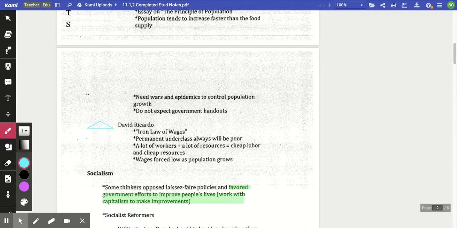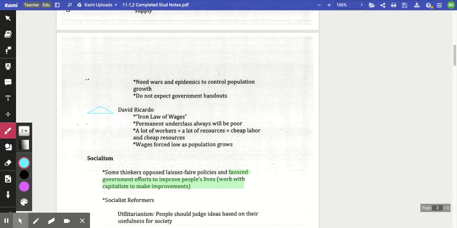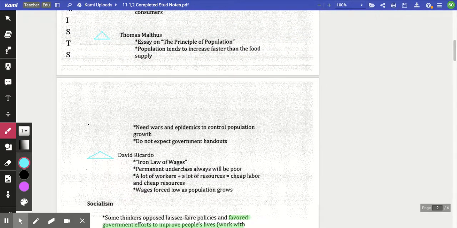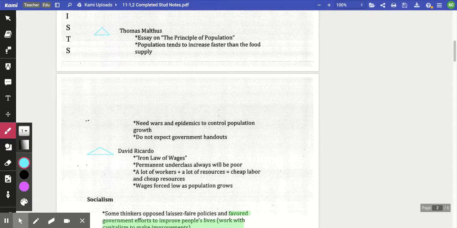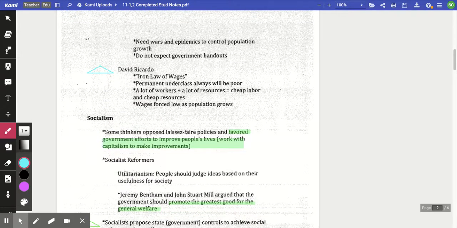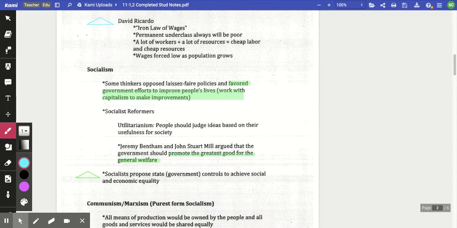But then there were some people who did not support these ideas of capitalism because they really saw Malthus and Ricardo as the doom and gloom guys. Like, well, that's just the reality of it. Can't do anything about it, but live with it and move on. But the socialists are going to say, no, there has to be something else. You know what? Laissez-faire is not working. The fact that the government's not intervening is actually hurting a group of people.